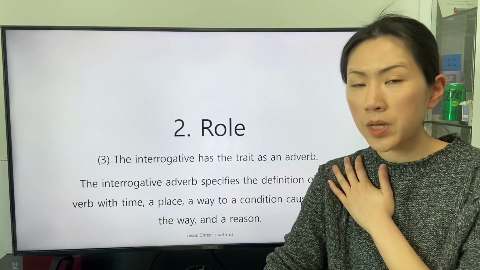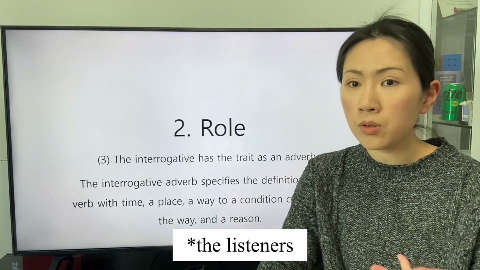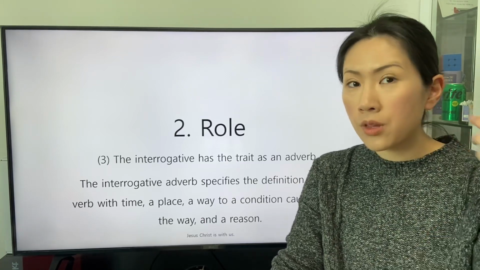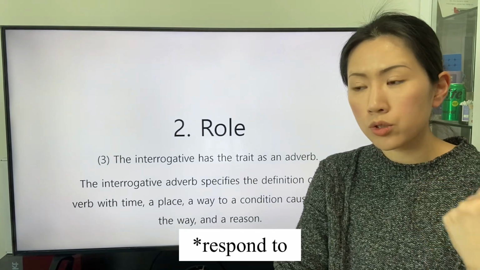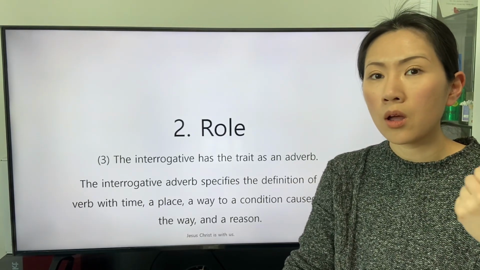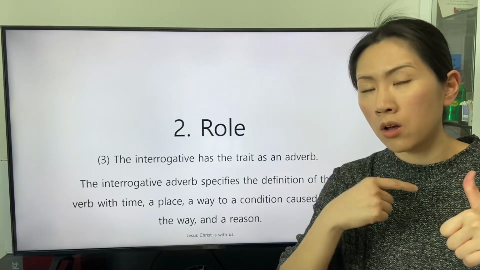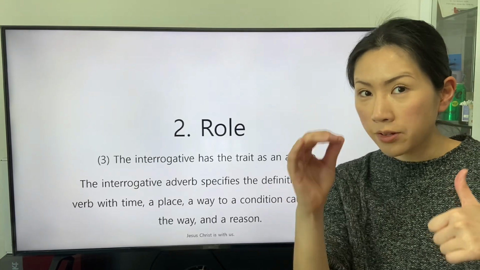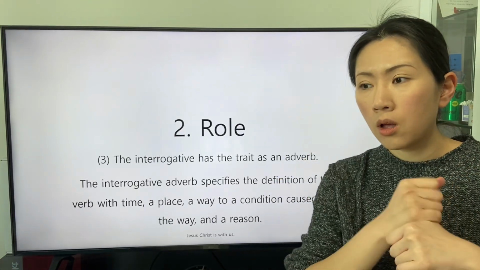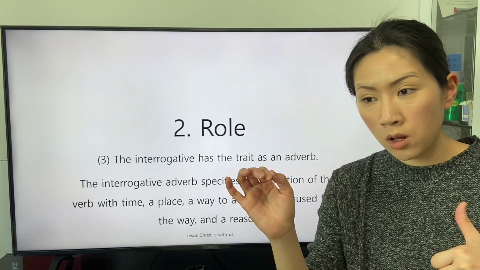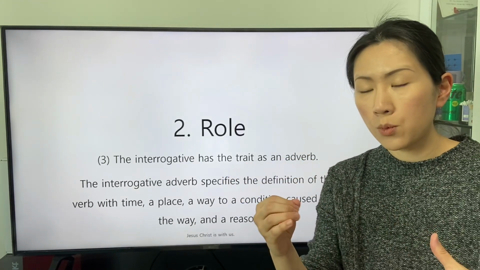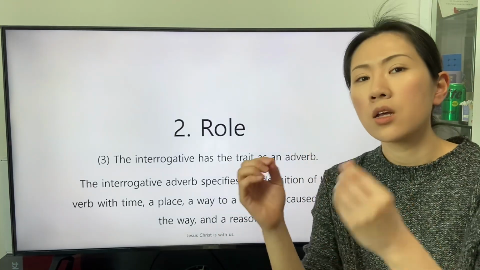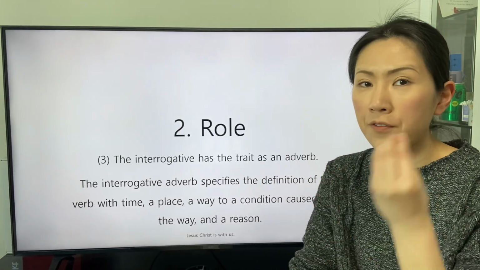So if a speaker asks this question, how do you go to school? The listeners will respond to the speaker about the way that the subject is allocated to actualize the definition of the verb go, or the listeners will respond with the condition to actualize the definition of the verb go.